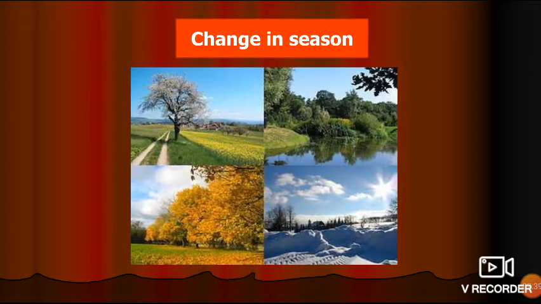Another example is change in the season. See by picture we can see, in one picture it is autumn season, in one picture it is very hot, and in another you can see that it is frozen, means it is winter season. Somewhere it is flooded, means it is full of rain, which is the current season we are observing, the rainy season. So this is a periodic change.